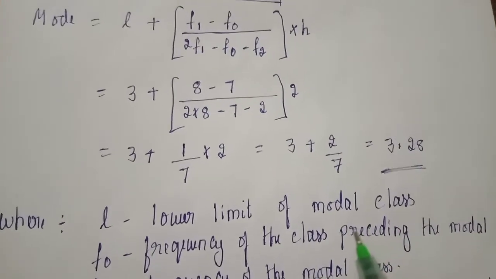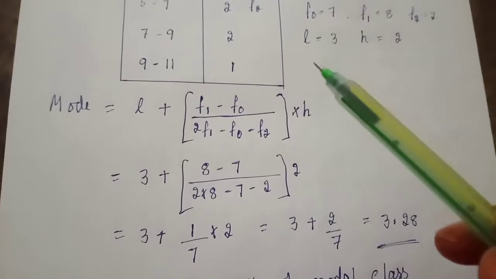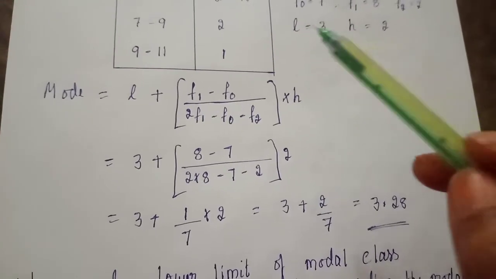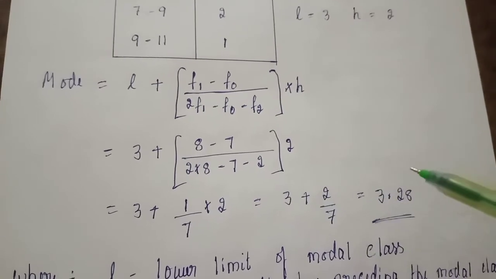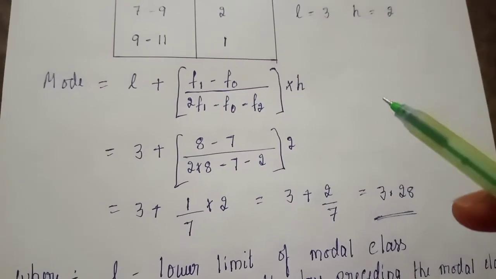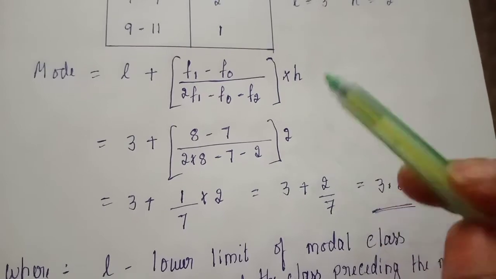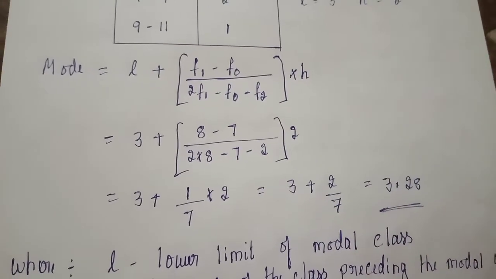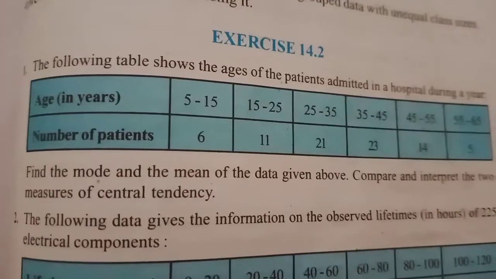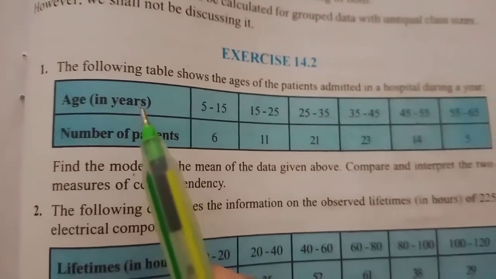Remember one thing: whenever you find mean and mode for the same question, the answers for mean and mode will be different. But when you find the mean by both methods, the direct method or the assumed mean method, the answer will be the same. Let's start Exercise 14.2, question 1.